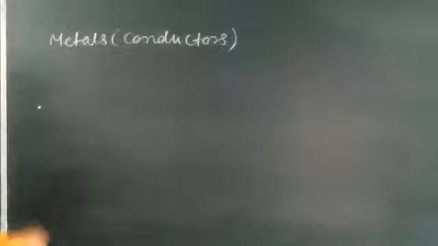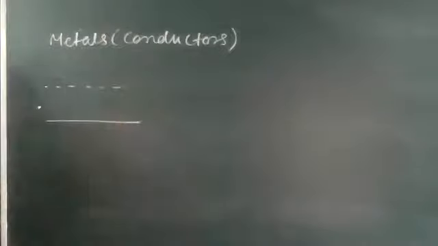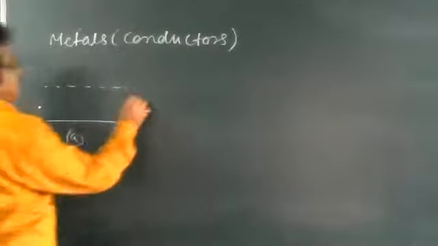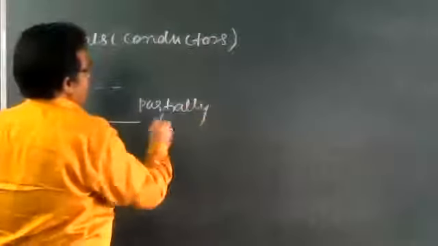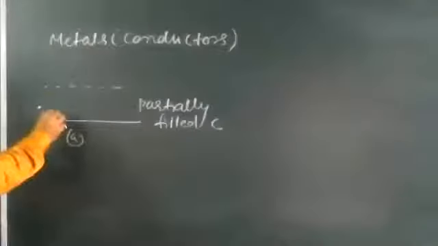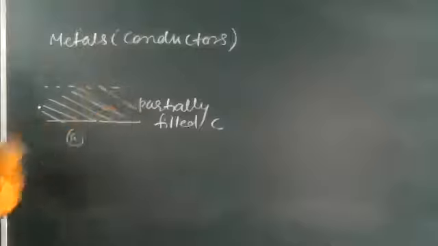Here you can see the diagram for this partially filled conduction band. Write down.